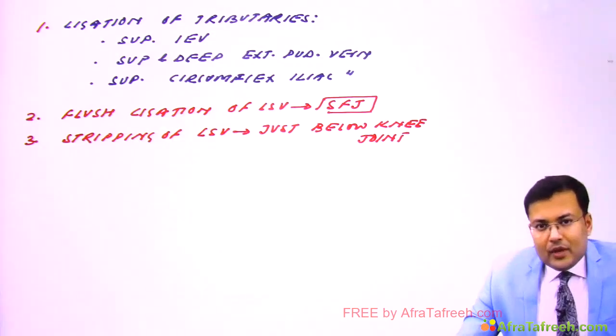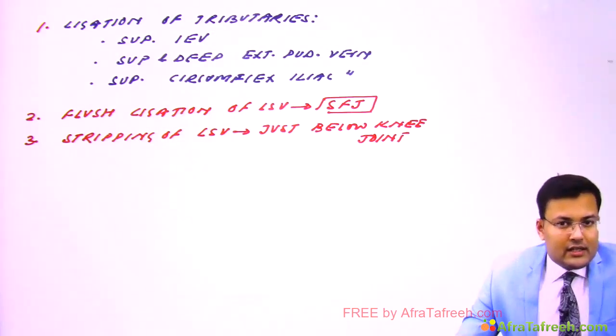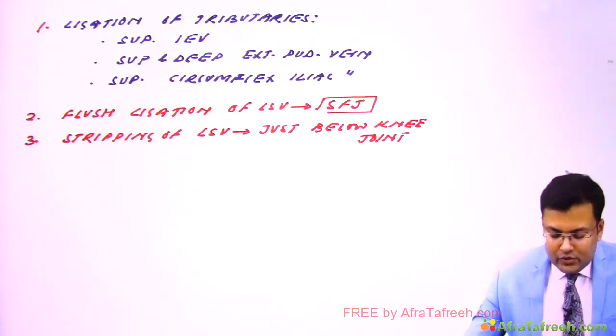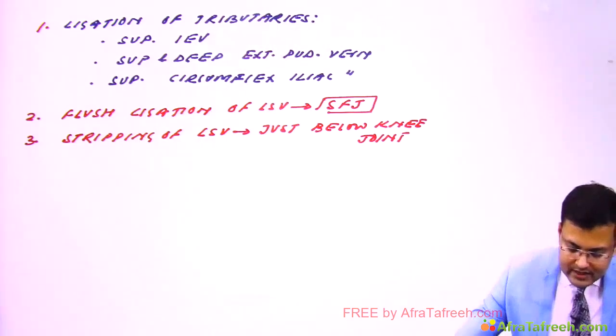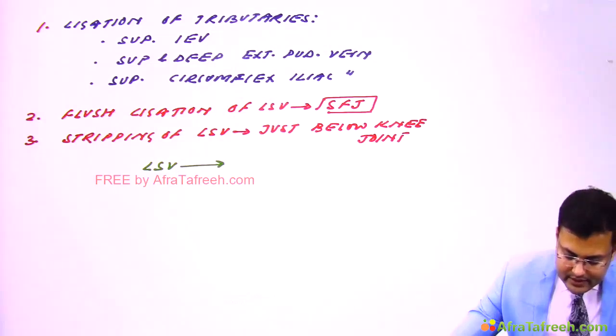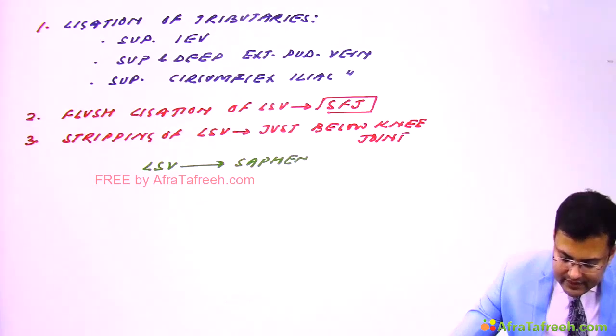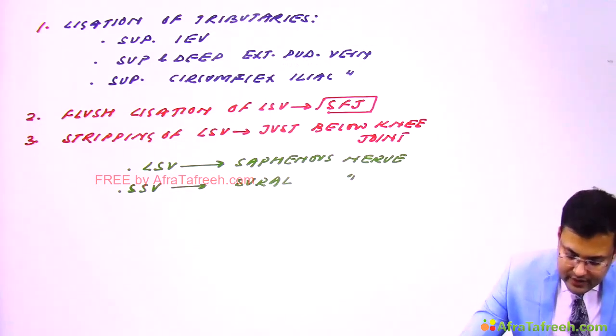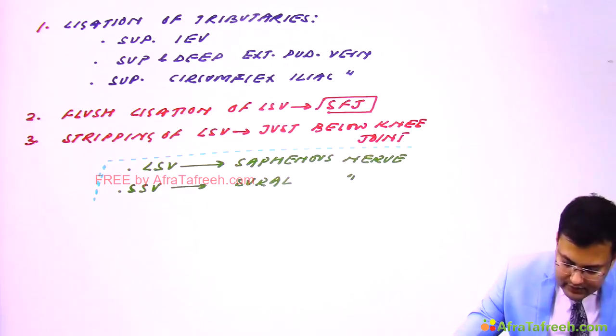And whenever we are stripping the short saphenous vein, there is increased risk of injury of sural nerve. So two important points which are asked in exam. With long saphenous vein stripping, there is increased risk of injury of saphenous nerve, and with short saphenous vein stripping, there is increased risk of injury of sural nerve.